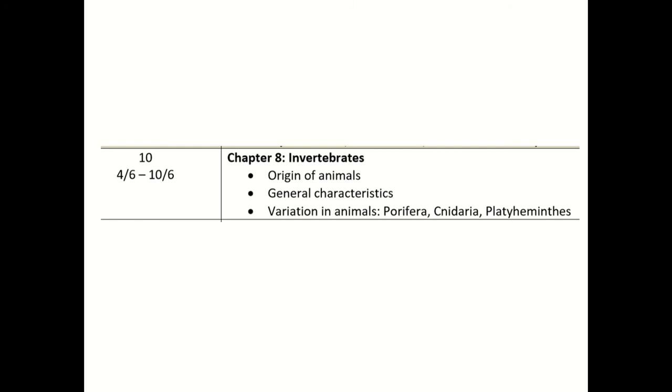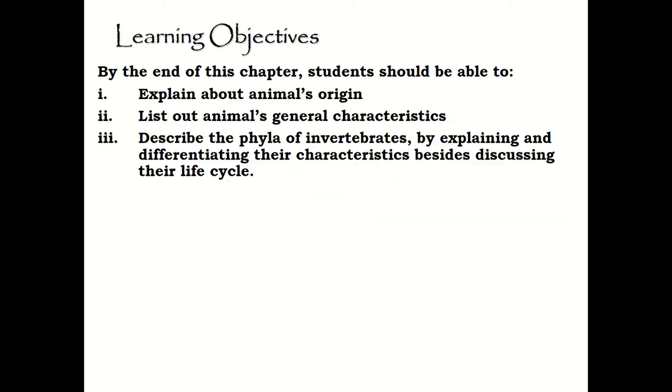Hi class, so this week we will learn a new chapter on Kingdom Animalia, which is invertebrates, in which we're going to look at the origins of animals, general characteristics of animals, and also the variation in animals. But we will only learn about the phyla Porifera, Cnidaria, and also Platyhelminthes.